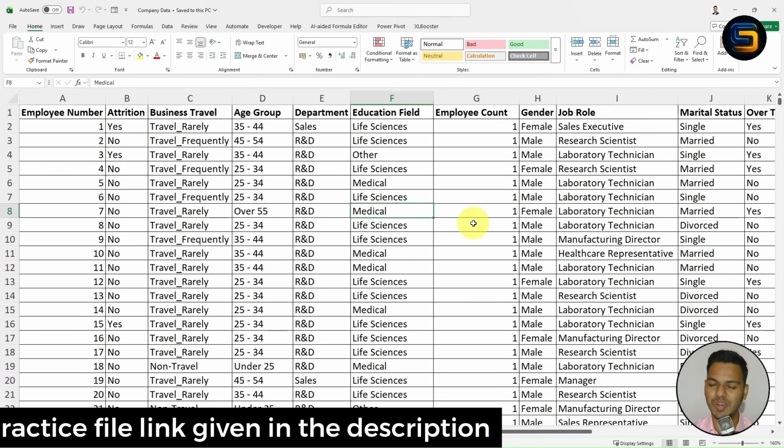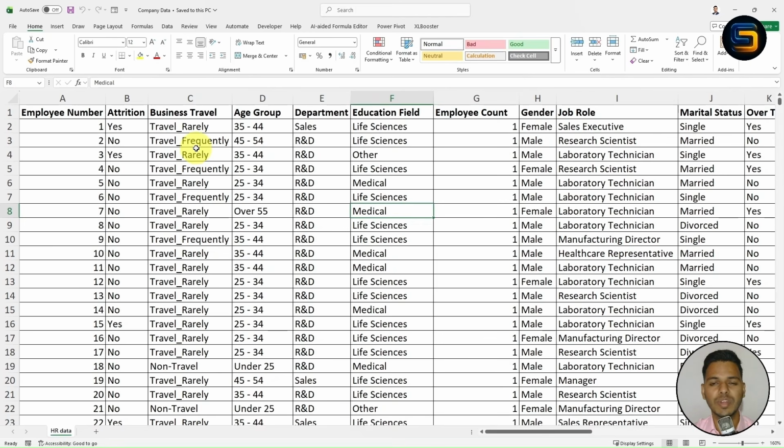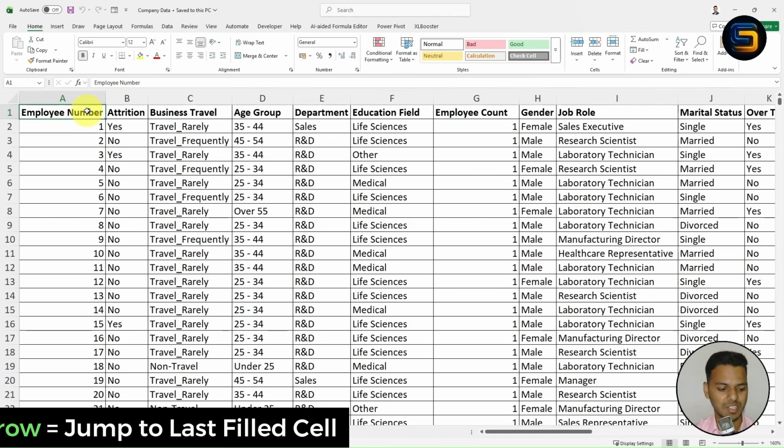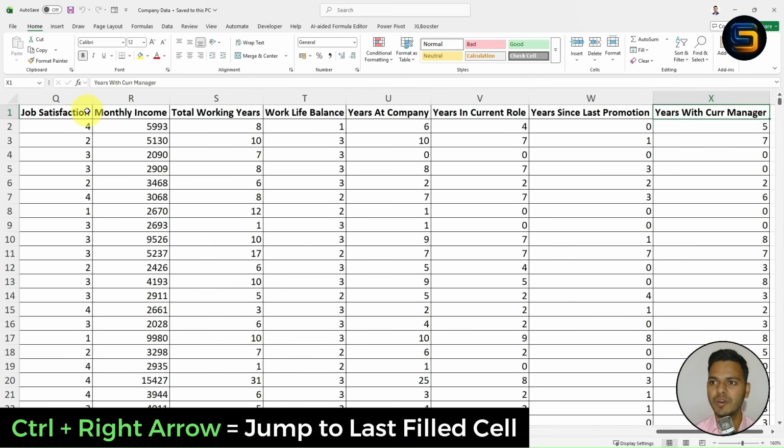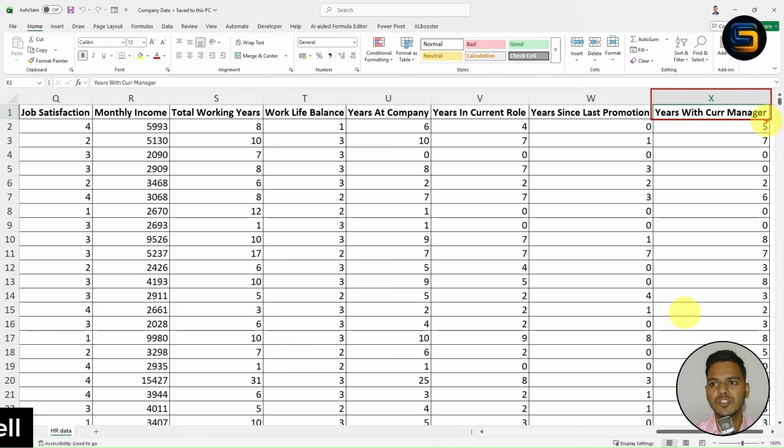Now, first you need to understand the data, right? Now look at here guys. This data has several columns, not 5 columns, 10 columns. This data has total 24 columns. Let me press Ctrl right arrow. Now if you notice, the last column in this data set is X column, which is years with current manager. So basically this data set contains total 24 columns.